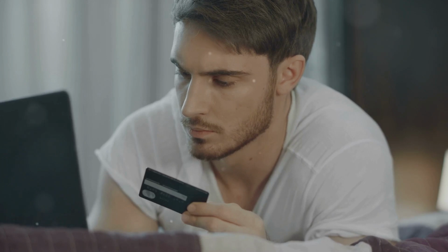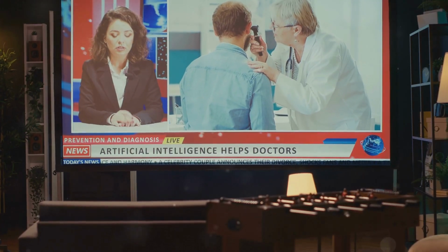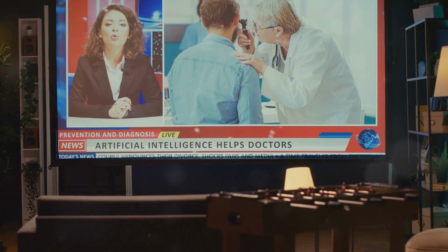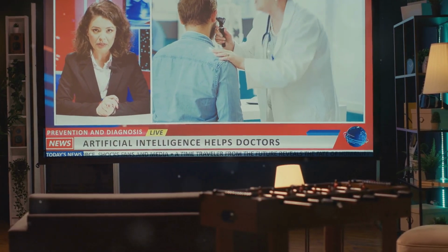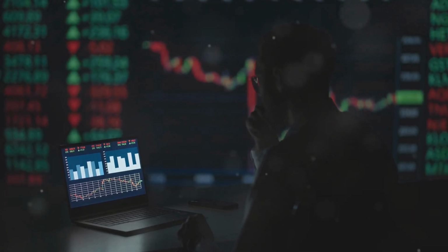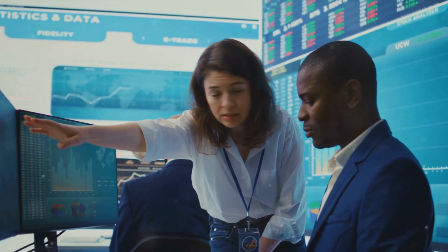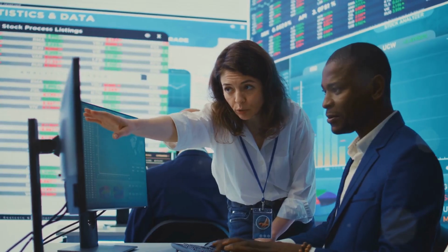In reality, data sets are often imbalanced, like in credit card fraud detection or medical diagnosis. Models can become biased towards the majority class, missing the minority class. For example, a model might classify all transactions as legitimate, ignoring fraud. This high accuracy is misleading and defeats the purpose of fraud detection.